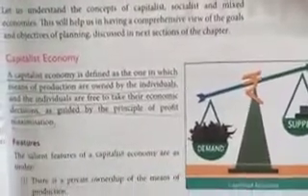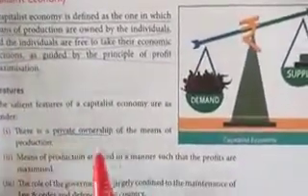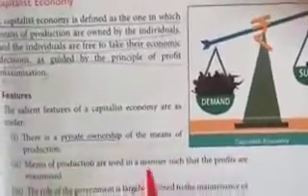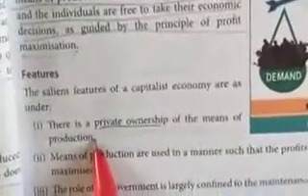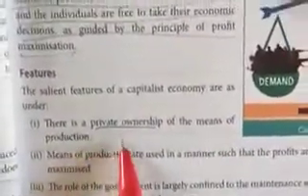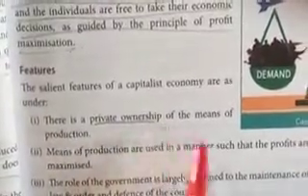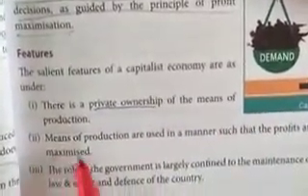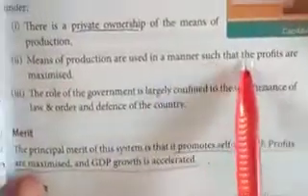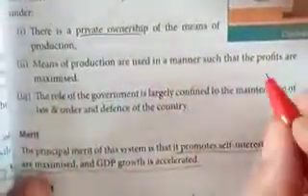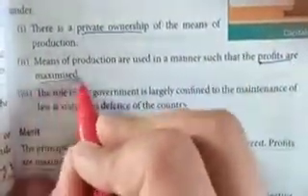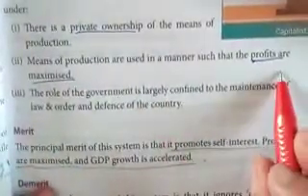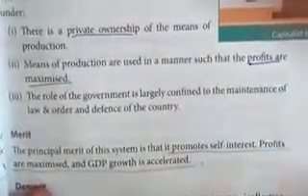First, private ownership, underline this. This should be your keyword. It means the means of production are owned by private individuals. Second point is the means of production is used in the manner such that the profits are maximized. The main motive of capitalist economy is to maximize as much profit as possible.